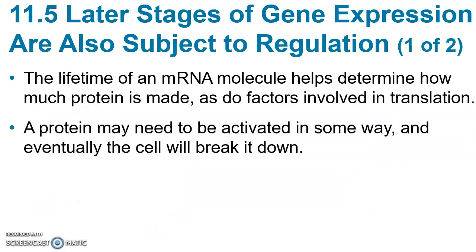Another way that gene expression is regulated is at the translation stage, and the process of translating mRNA into a polypeptide or protein has different ways that it can be regulated. There are a lot of proteins that control the beginning of protein synthesis or polypeptide synthesis.